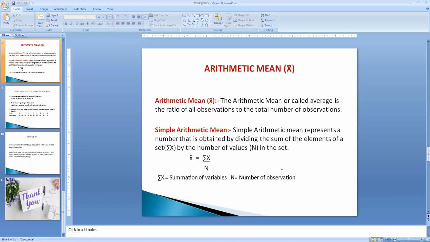What is the arithmetic mean? The arithmetic mean is nothing but an average: the ratio of the sum of all the observations to the total number of observations. It is the number obtained when the total of the variable values is divided by the number of values. It is called the arithmetic mean, or simple arithmetic mean. The formula is mean equals sigma x by n.